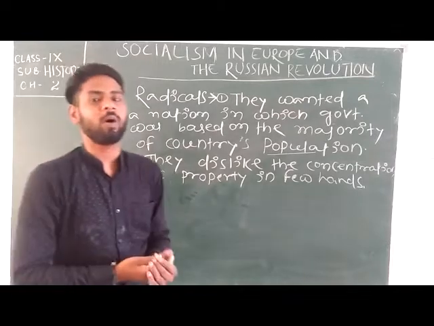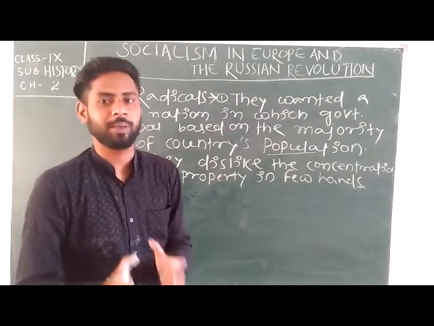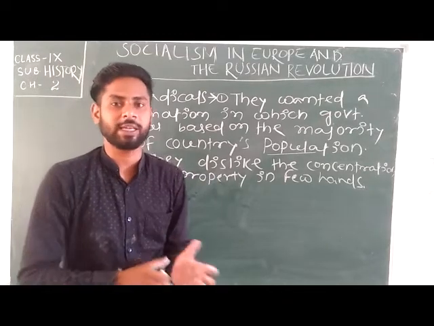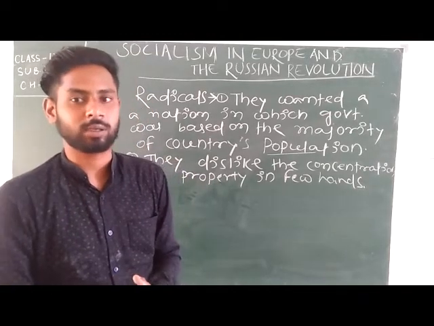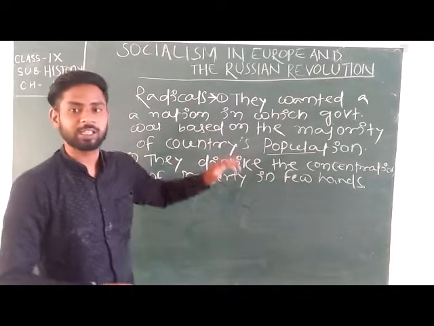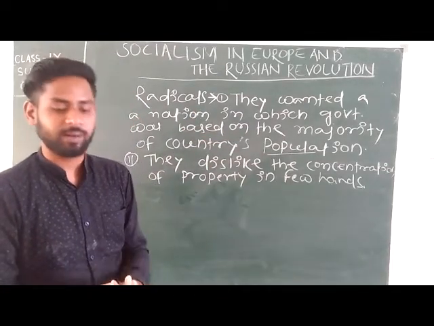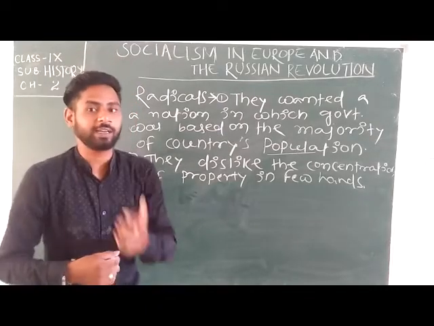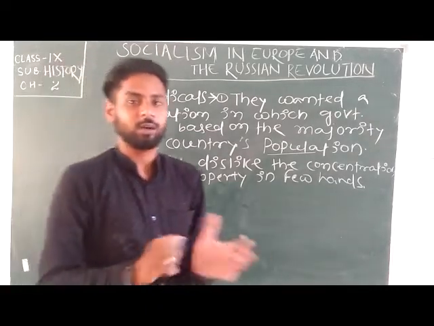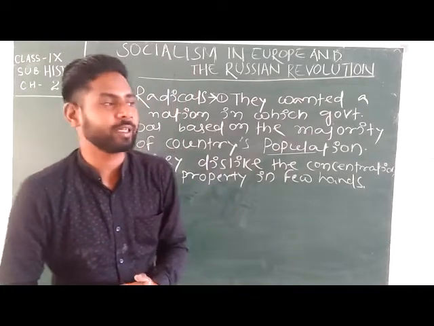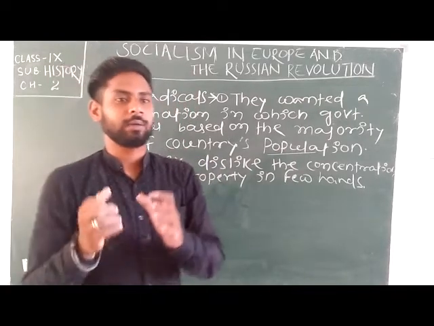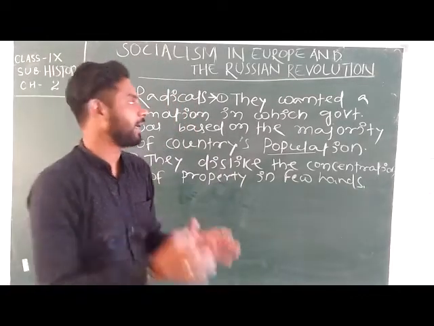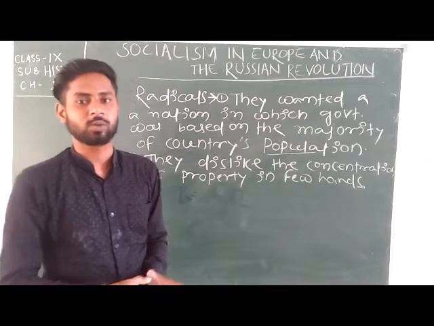So these were the ideological people who lived in European society after the French Revolution. The conservative class people were against the liberals and radicals, but the liberal class people and radical class people wanted to bring many social and economic changes in European society.